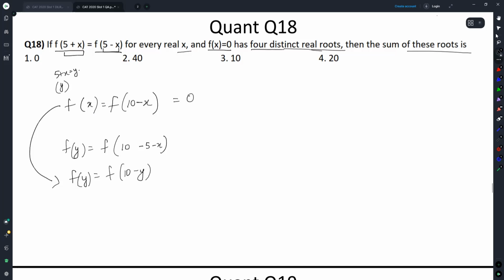We are taking 5 plus x as y. I am basically coming to a different representation because that helps me immensely. If f(x) is equal to 0, let the 4 distinct real roots be. If a is one of the roots, will the other root be 10 minus a? If this is root 1, this will be root 2. Similarly, let's say this was root 3. Root 4 will be 10 minus b.